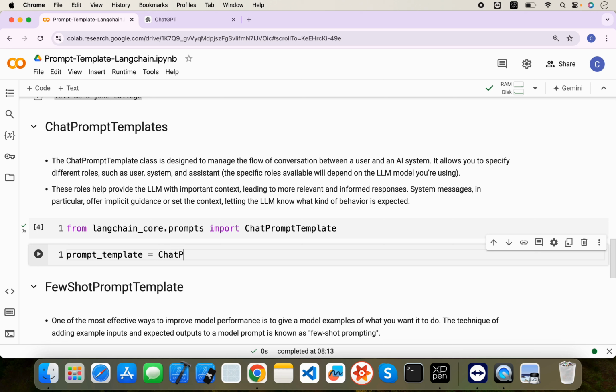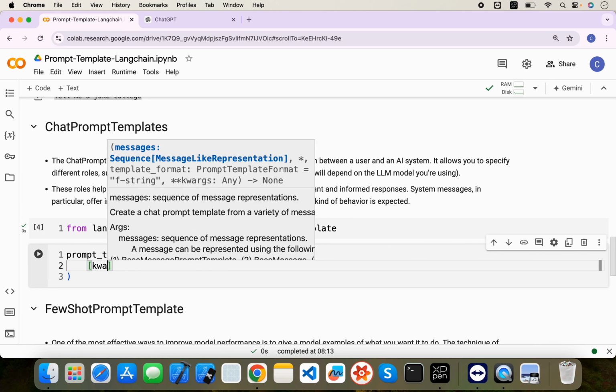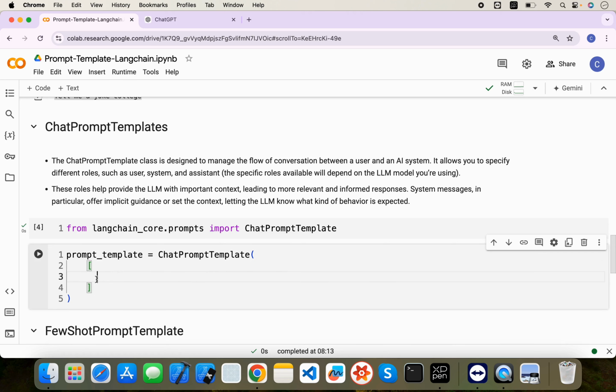It will be a ChatPromptTemplate, and it will take as input a list, which is basically a sequence, in which we are passing tuples related to system and user. So first of all, we will provide system.